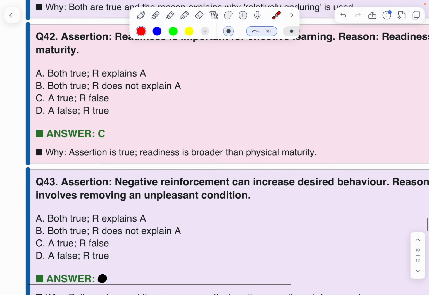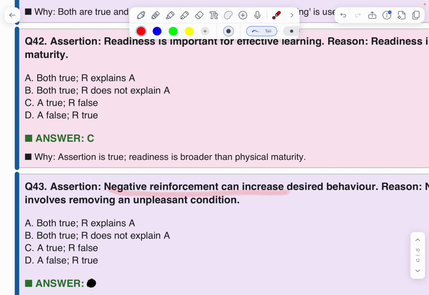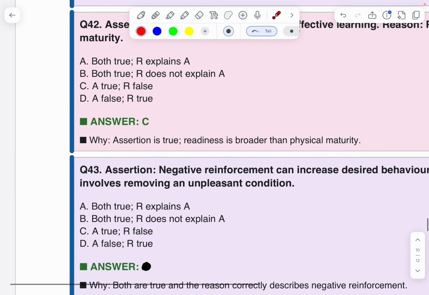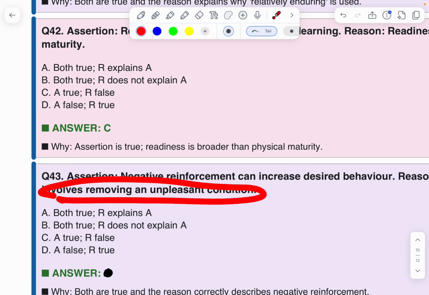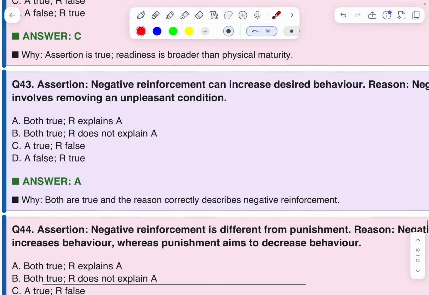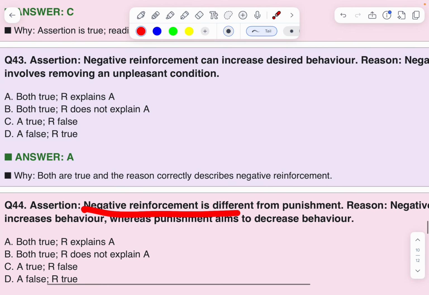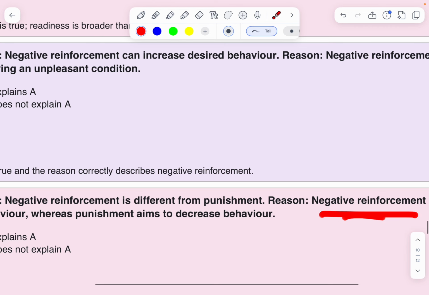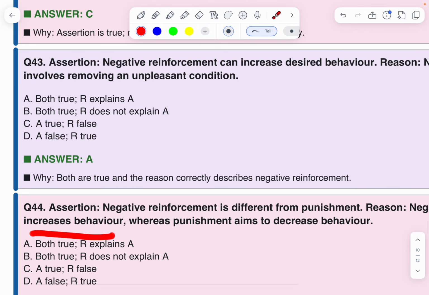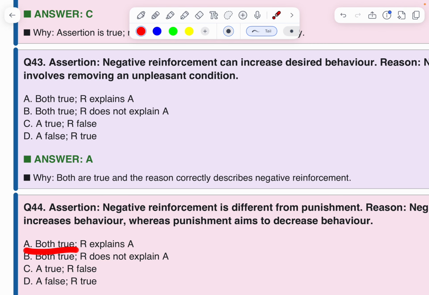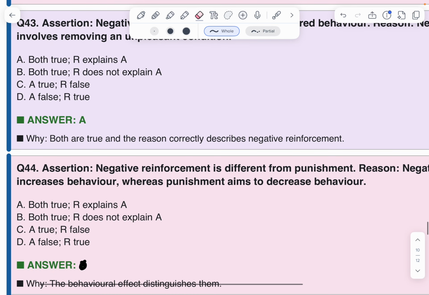Next question. Assertion. Negative reinforcement can increase desired behavior. Reason. Negative reinforcement involves removing an unpleasant condition. Therefore, both are true and R is the explanation of A. First option. Negative reinforcement is different from punishment. It's right. Negative reinforcement increases behavior, whereas punishment tends to decrease behavior. 100% right. Both true. R is the correct explanation of A. 44 is the answer.